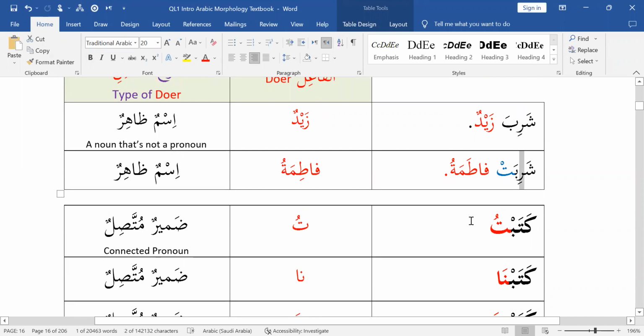Why? I don't know. Don't ask me. That's just how the Arabs randomly decided. It's called sama'i. There's no rule. None of the linguists, grammarians, none of the dozens of grammar books will ever tell you why there's a kasra, because they don't know. Nobody knows why. That's just how it is. So you just have to memorize that. That's kind of an inconvenient fact, but you just have to memorize it.